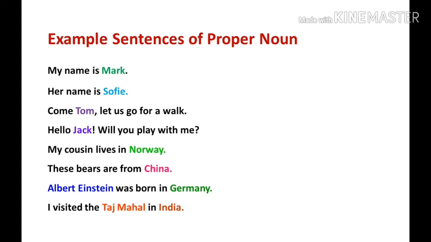Examples for proper noun: my name is Mark. Her name is Sophie. Come Tom, let us go for a walk. Hello Jack, will you play with me? You can see all the proper nouns are colored and it started with a capital letter.